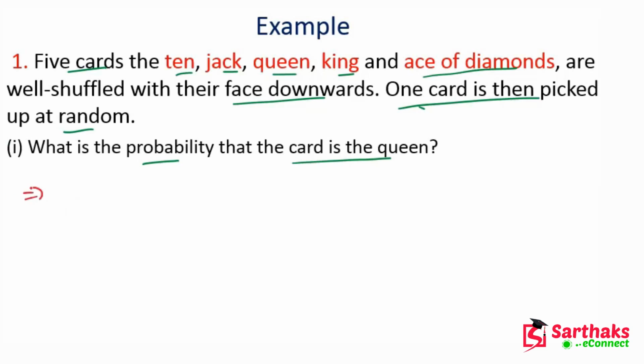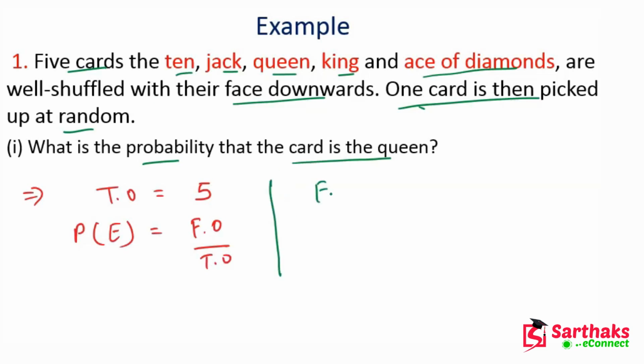First of all, the total outcome is 5. We know that the probability of any event is favorable outcomes divided by total outcomes. In this case the favorable outcome is just 1.